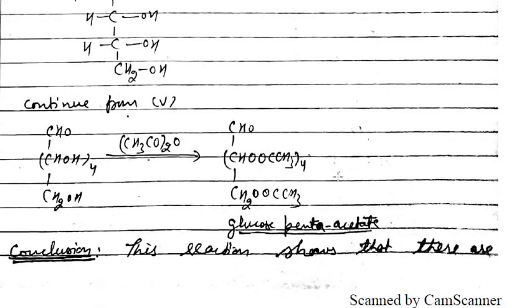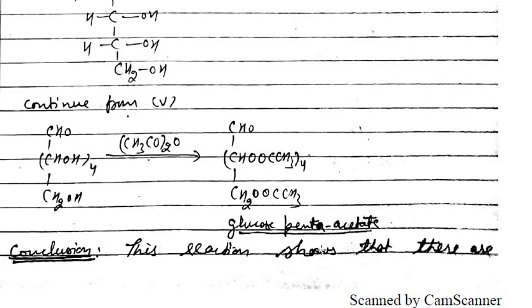Next is what was left above, that after the 5th point you can write down the 6th point, that if glucose is reacted with acetic anhydride, this is known as acetic anhydride. So when it is reacted with acetic anhydride, there is formation of ester. This is the ester part. So there are 4 OH groups here, so it will react with this, and there are 4 ester groups formed, and this will also react with this group also. So here is also an ester group. So this is known as glucose pentaacetate.